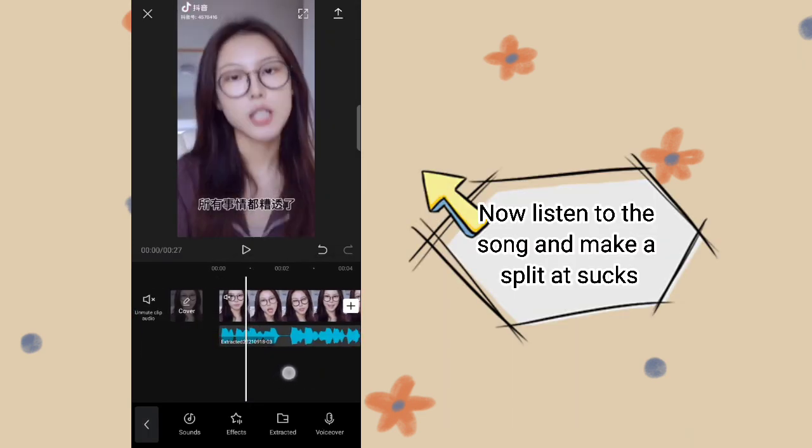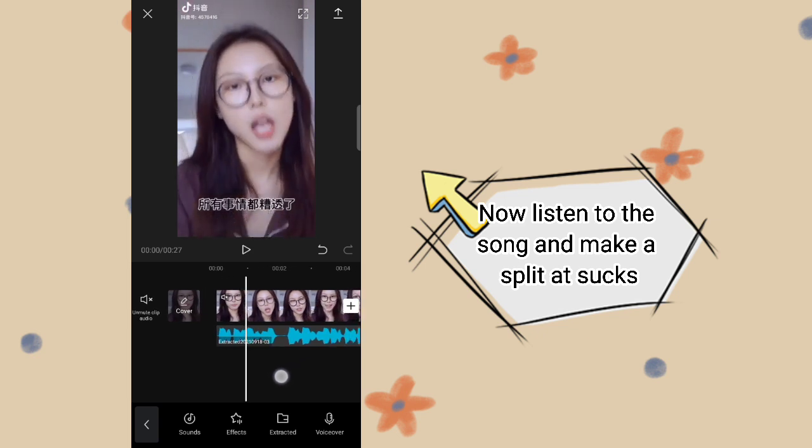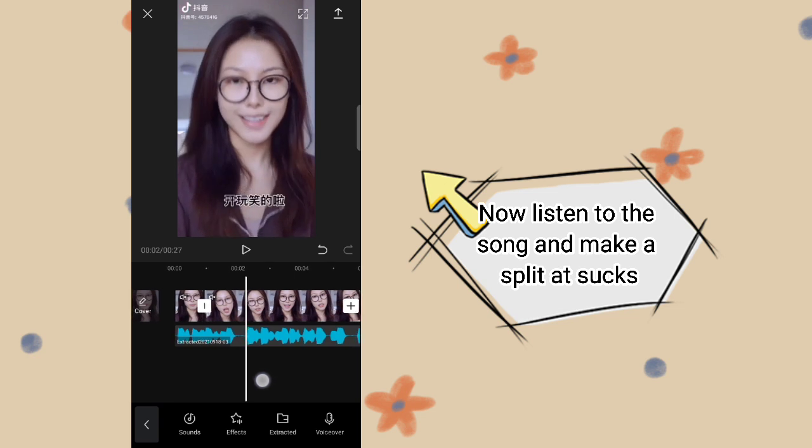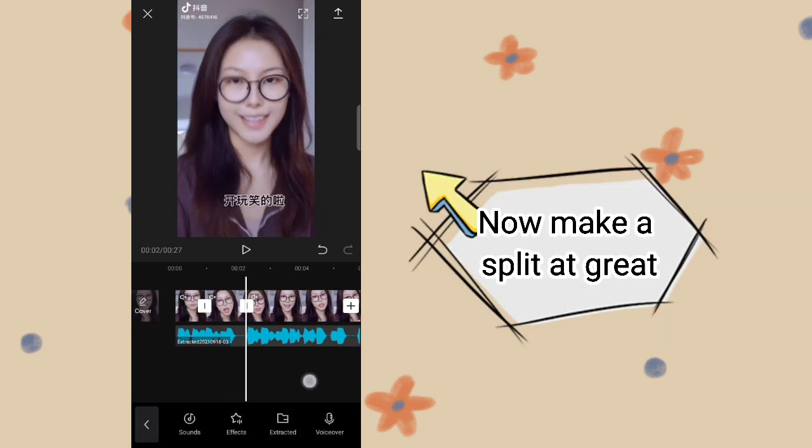Now listen to the song and make a split at "sucks". Now make a split at "great".